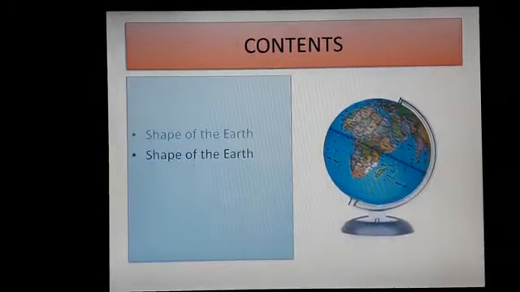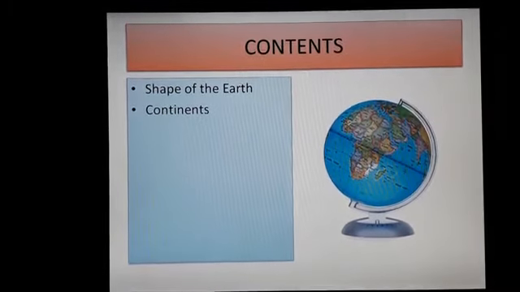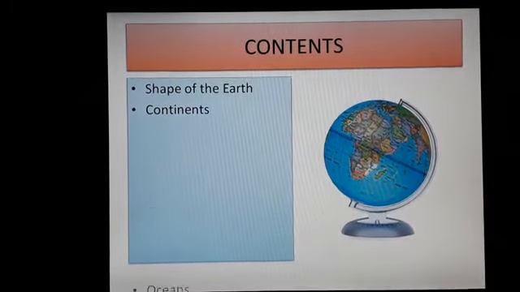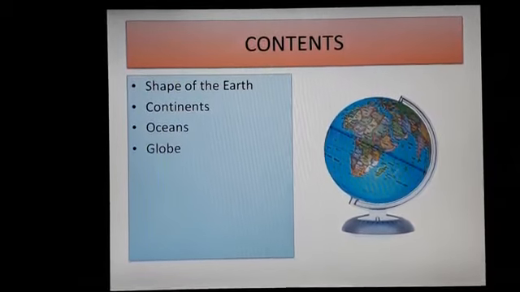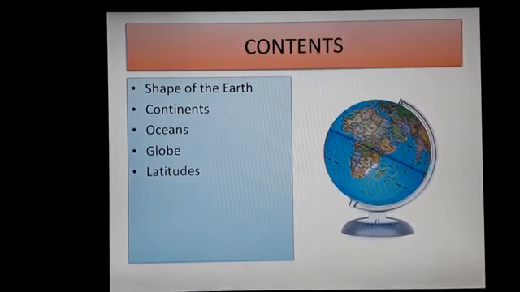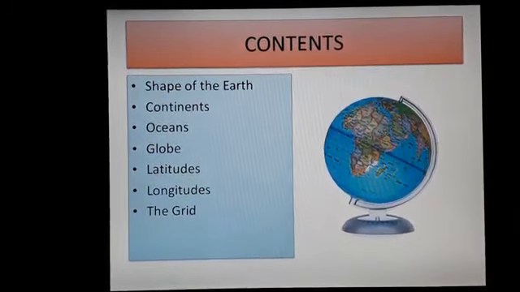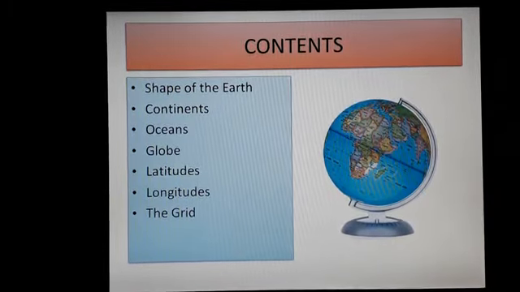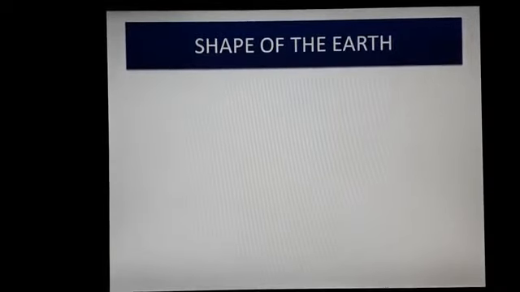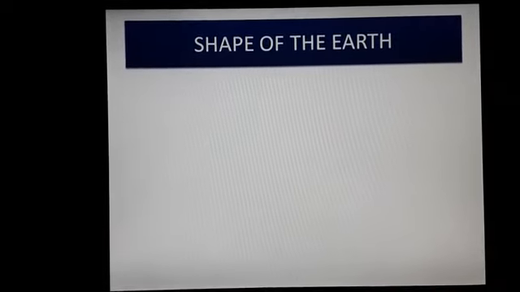In this lesson we shall be studying about the shape of the earth, continents, oceans, globe, latitudes, longitudes and the grid. Let us learn about the shape of the earth.